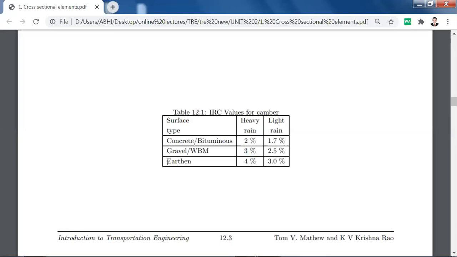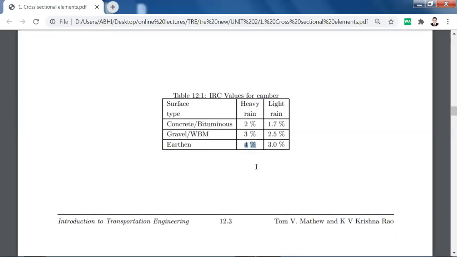For earthen roads, 4% of slope is needed because in earthen roads the seepage will occur more, and that's why more slope is also required to prevent the seepage.